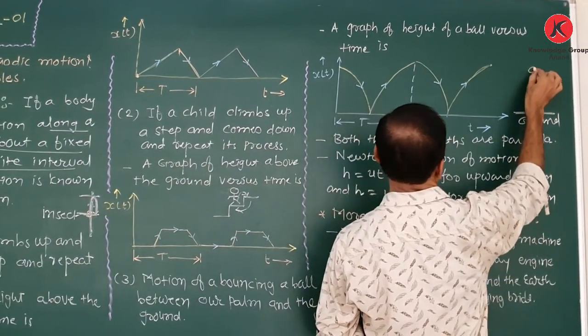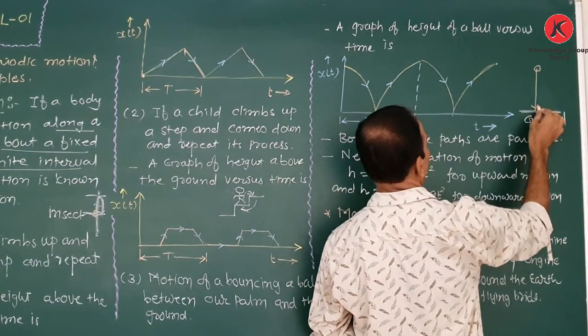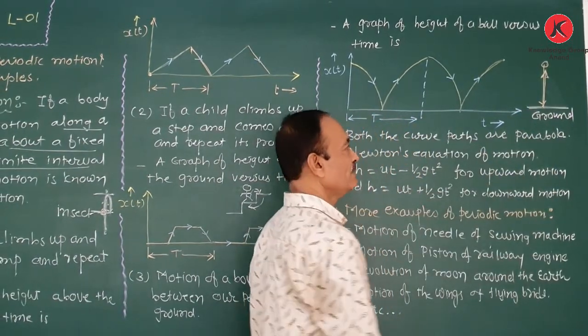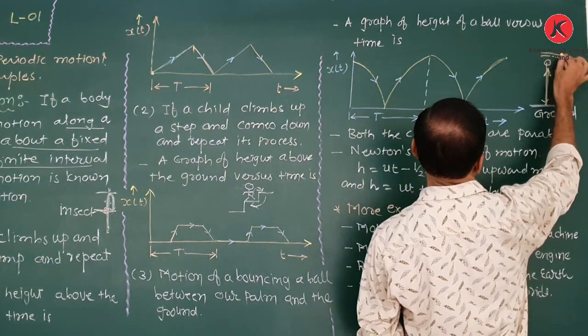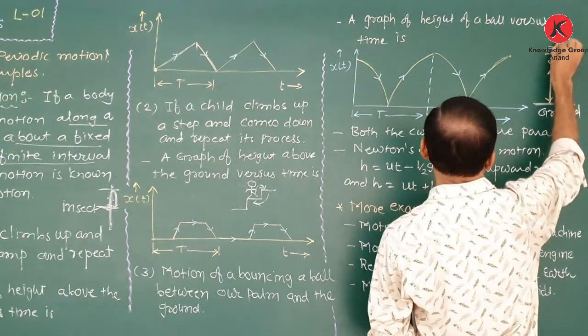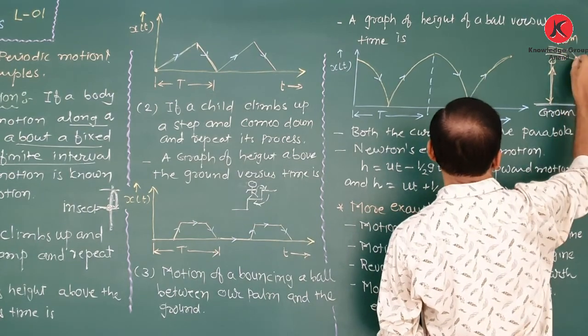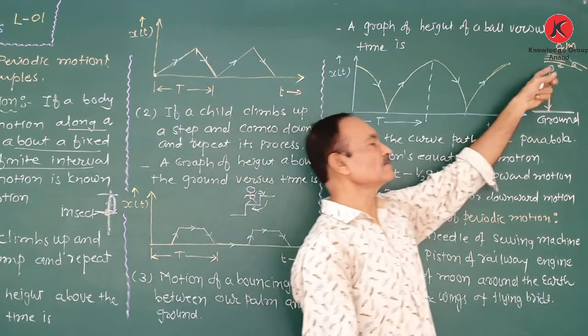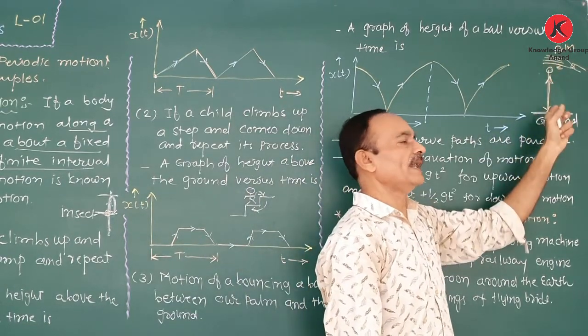We drop a ball towards the ground, and the ball bounces and returns back to the palm. That means we are bouncing a ball between the palm and the ground.